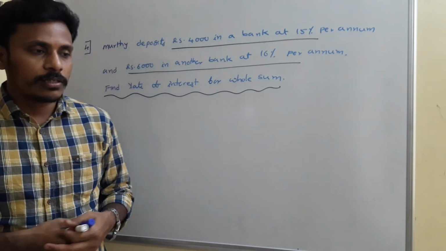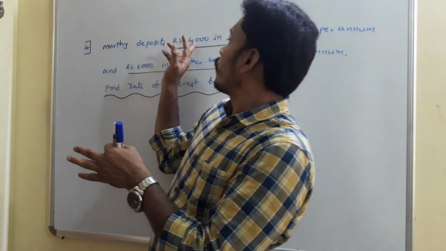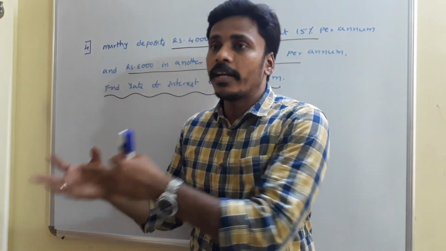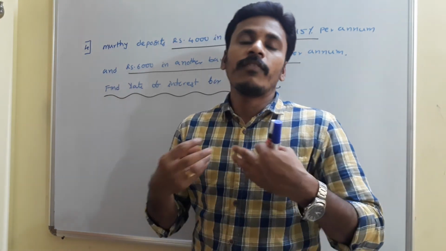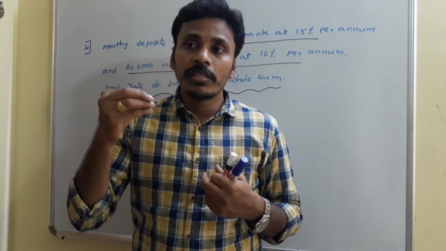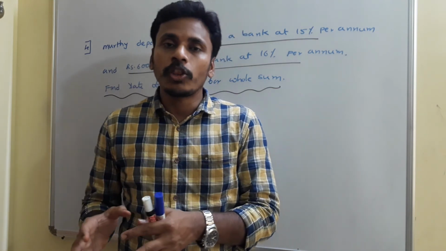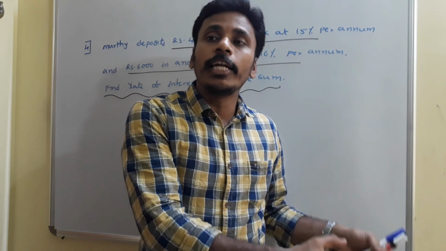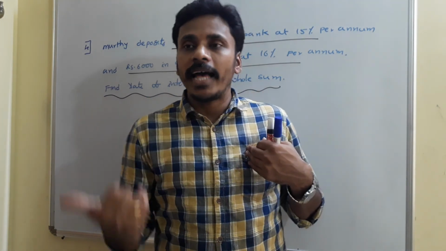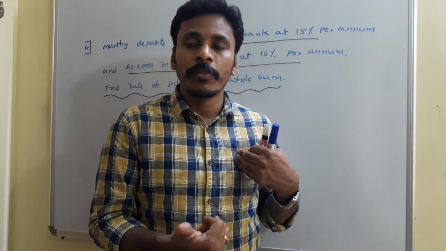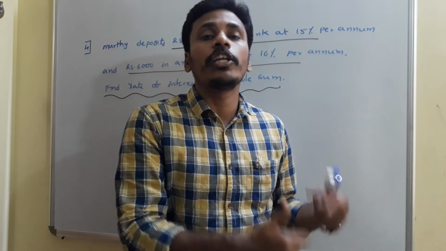Murthy deposits 4,000 rupees in the first bank and he will get some interest. He deposits 6,000 rupees in another bank and he will get some interest. Now his thinking is: if he deposits the total 10,000 rupees in one bank, he needs to get the same interest amount, the same extra money, as the extra money from these two banks. So at what rate of interest does he need to invest?